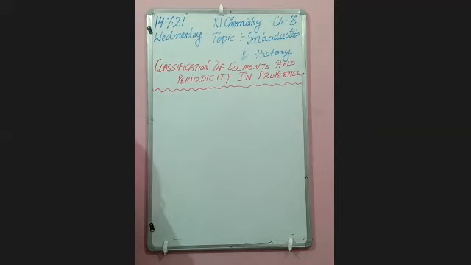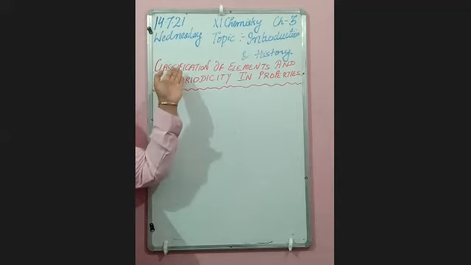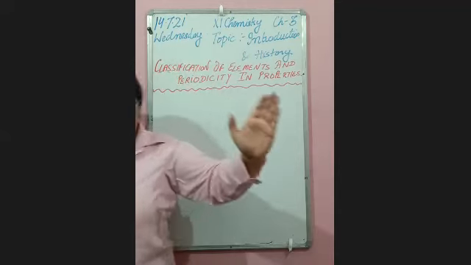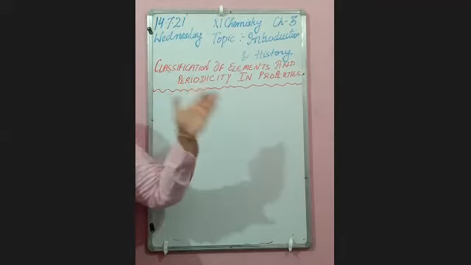Like in our school, the bell rings after 40 minutes: first period, second period, third period, which means it repeats after a regular interval of time. So we will study how the elements are classified and what the periodicity in properties is.